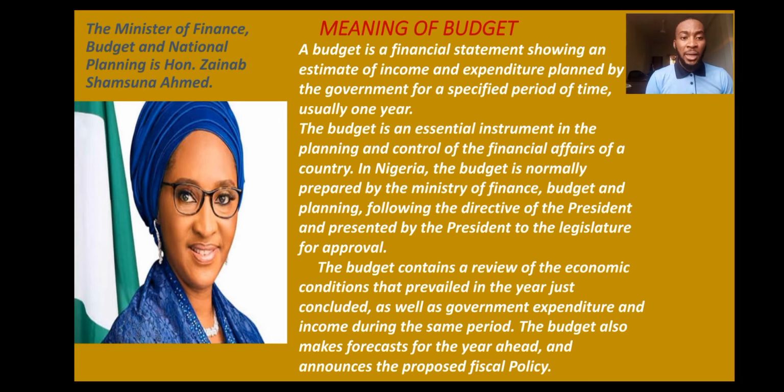The last statement before I actually talk about it. The budget contains a review of the economic conditions that prevailed in the year just concluded, that is last year, as well as government expenditure and income during the same year, the same last year. The budget also makes forecast. Forecast means to predict. In economics, we use the concept forecast to talk about future occurrence or future event for the year ahead and announces the proposed fiscal policy.